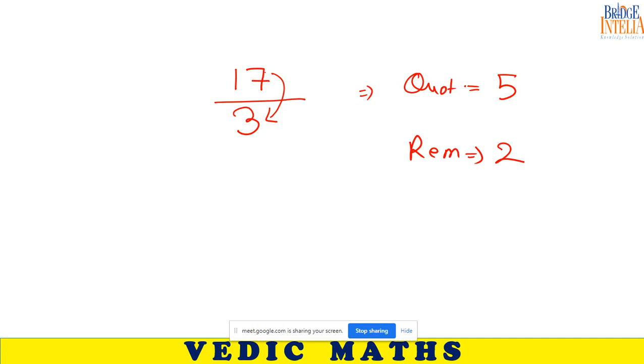Yes. If you divide 117 by, let's say, 9, what is the quotient and what is the remainder?